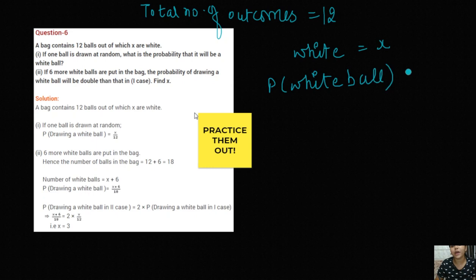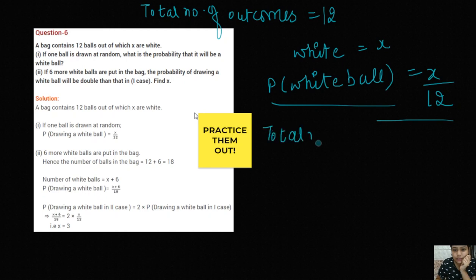Obviously the number of white balls is x and the total number of balls is 12, so this is the probability of getting the white ball. Now if 6 more white balls are added to the bag, the total number of balls already present are 12, right?